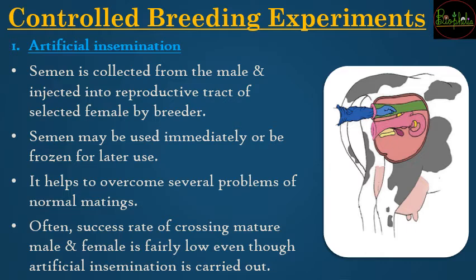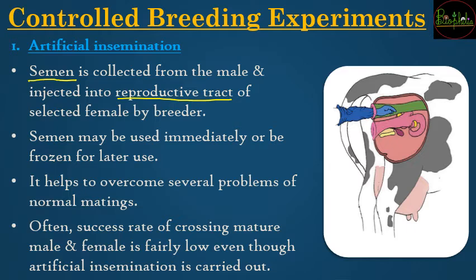That is, whenever the semen is collected from the male, you as a human are going to inject it into the reproductive tract of the selected female. So the male is not going to undergo copulation, but you as a human are going to inject it with the help of syringes or by other means.